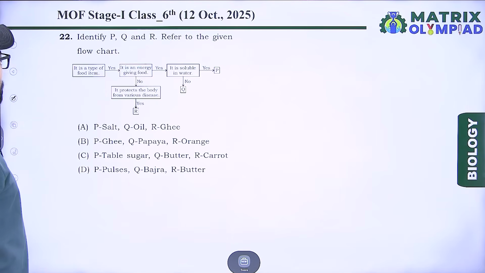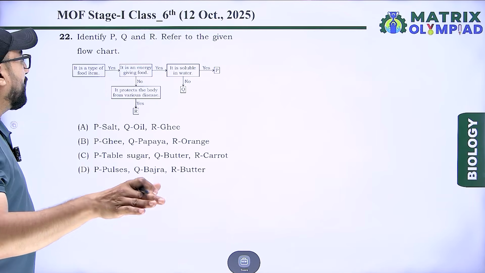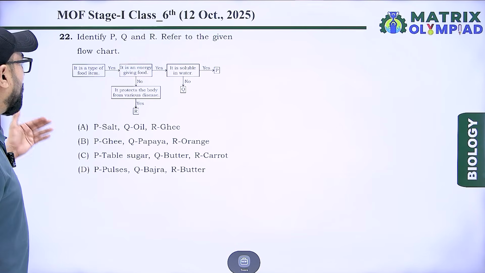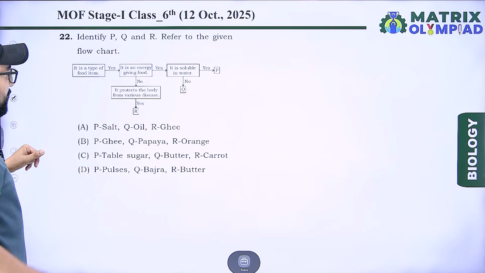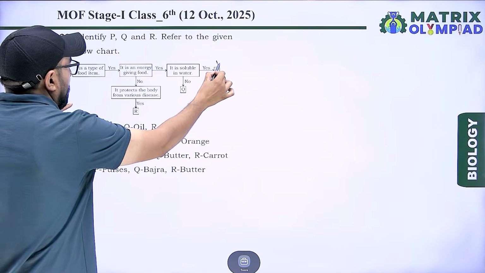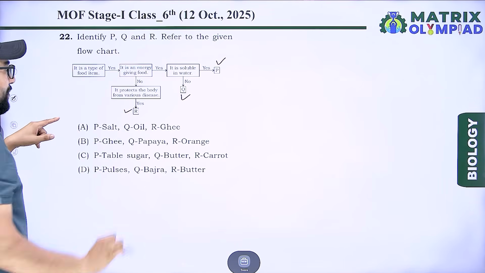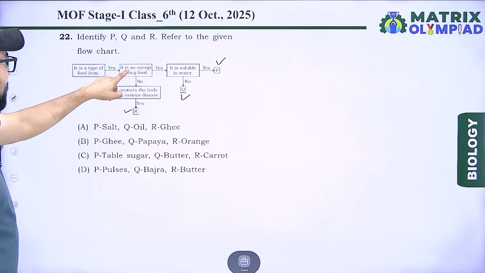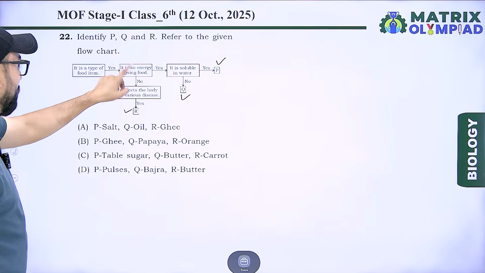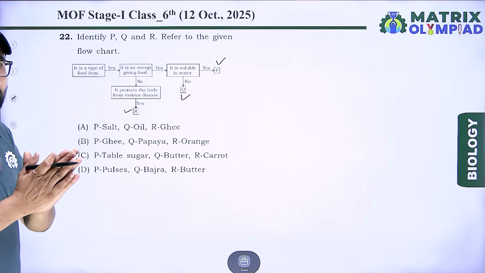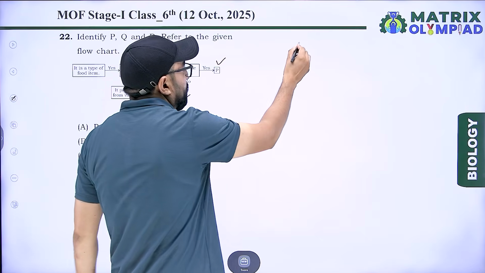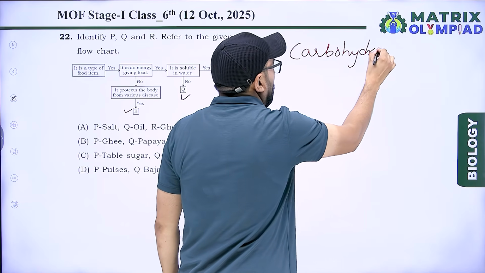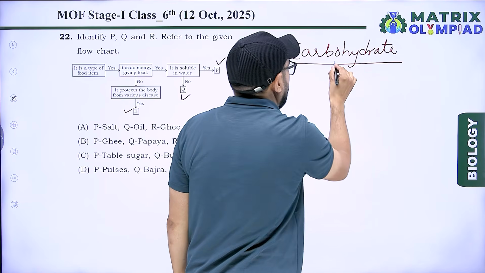Next question: identify P, Q and R, referring to the given flowchart. It is a type of food item. Yes, it is an energy giving food, like carbohydrate, because all carbohydrates give energy.